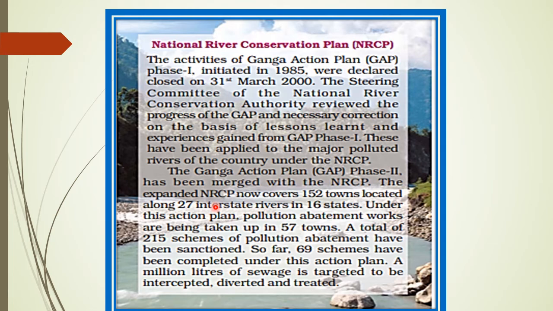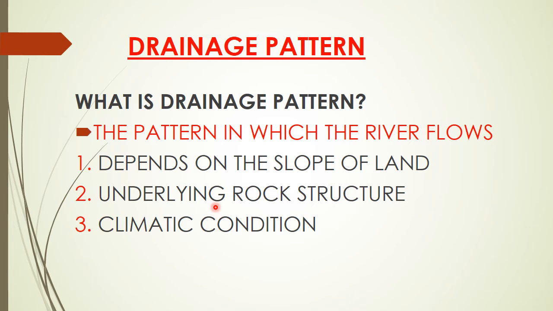There are lots of schemes coming up and a lot of action plans have been taken up to clean up the rivers and stop them from being polluted. So this plan is going to work, and this is how we can, to a certain extent, save our rivers. Now children, let us look into the types of drainage pattern.